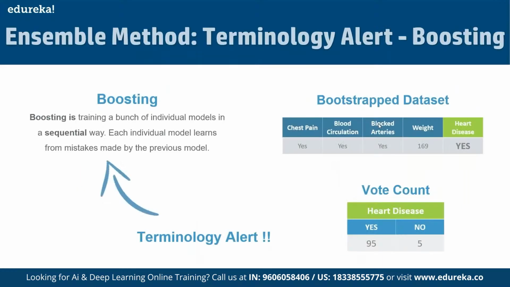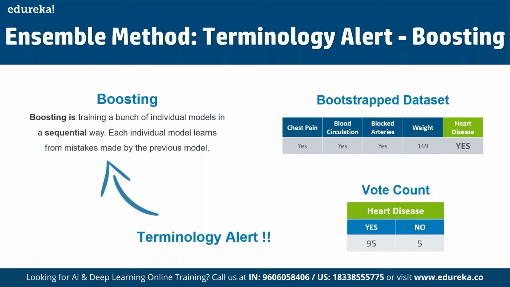And here we have boosting. So boosting is basically training a bunch of individual models in a sequential way. Each individual model learns from the mistakes made by the previous models. And that's how they work on improving the accuracy one by one.